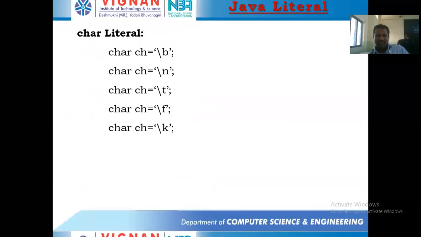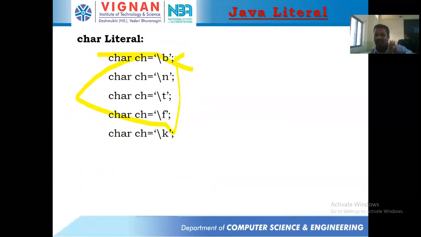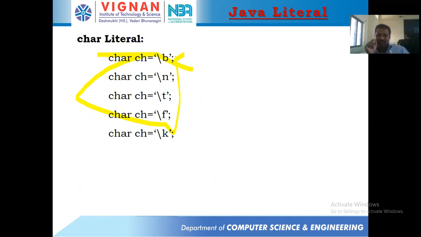Okay, and you asked about Srikar, this one only, right? Yes, sir. If you use \f, it gives us some special symbol, some toy kind of symbol. \t gives tab spaces. \n is a new line. \b goes back and prints from there onwards.